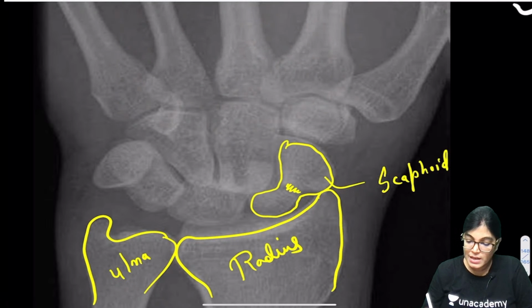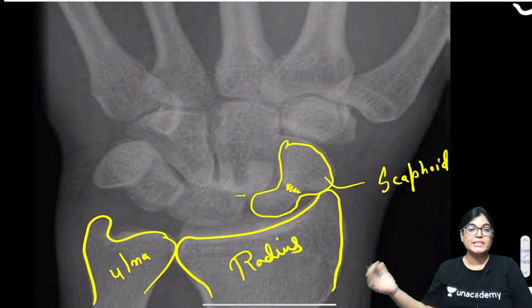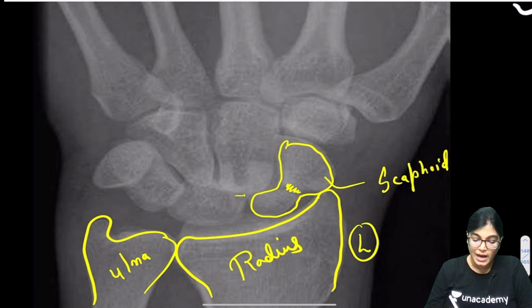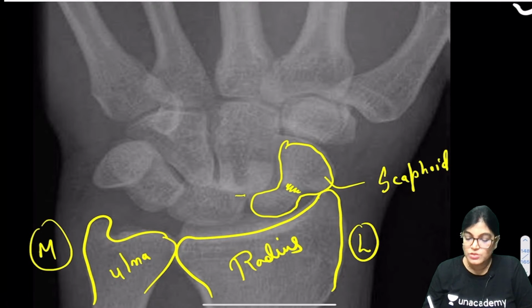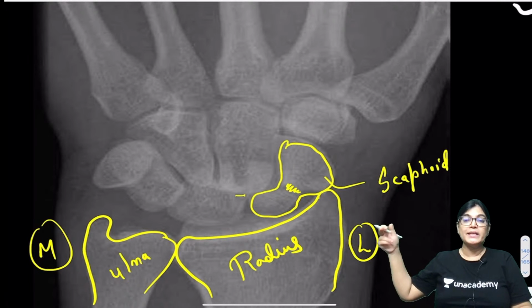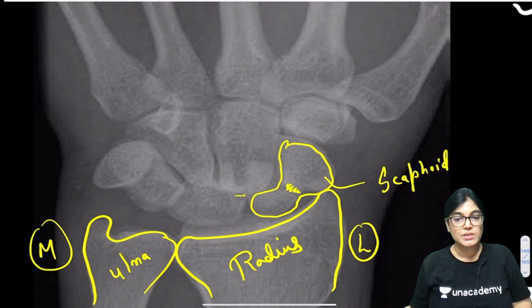Next, C looks too pretty, try to catch her. From lateral, we know the radius bone is lying lateral and the ulnar bone is lying medial. Next to the scaphoid, C is scaphoid. This is the mnemonic which is used.